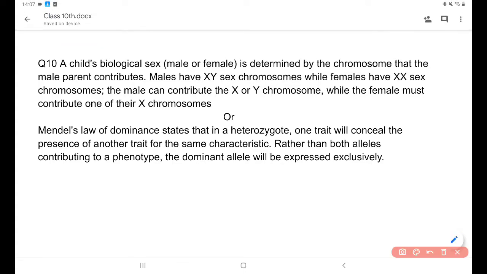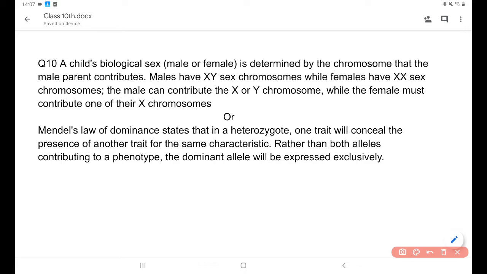A child's biological sex, meaning male or female, is determined by the chromosomes that the male parent contributes. The male has X and Y sex chromosomes, while the female has X and X chromosomes. The male can contribute X or Y, while the female can contribute only X. So the XX chromosome pair represents a girl and the XY chromosome pair represents a male, or a boy.